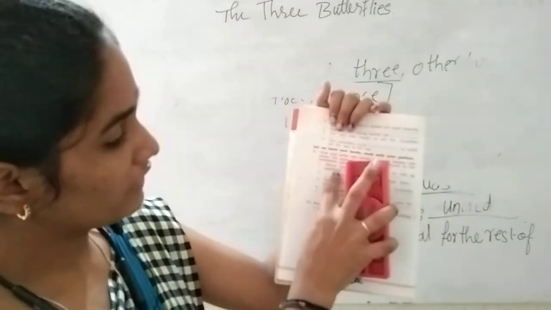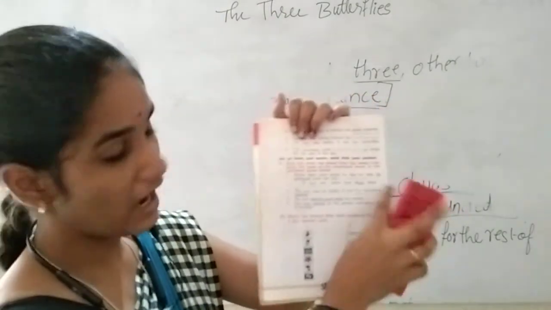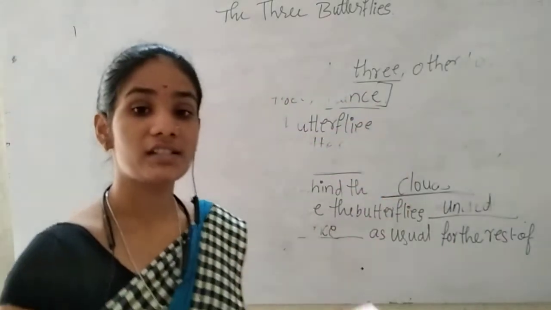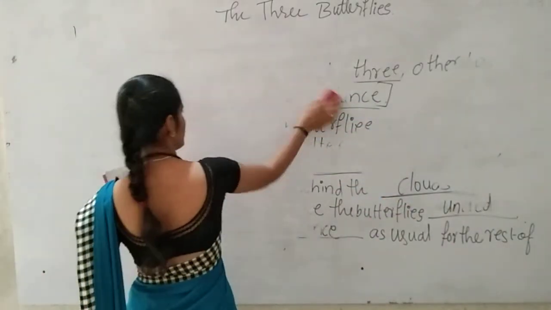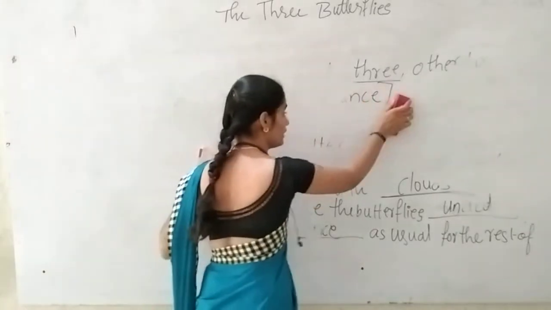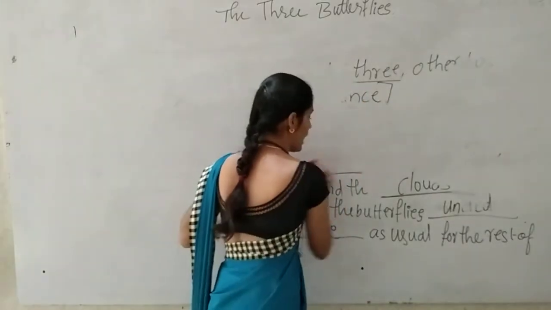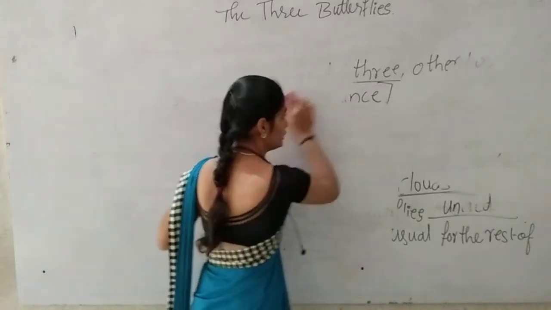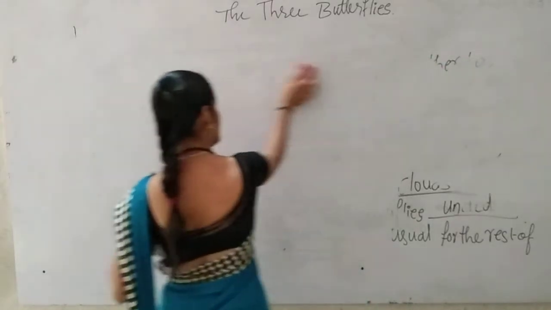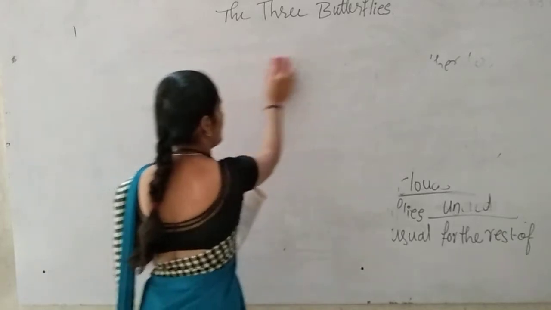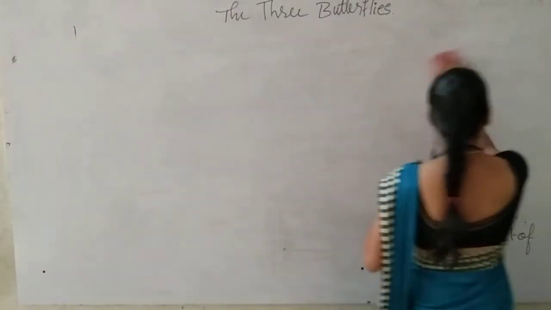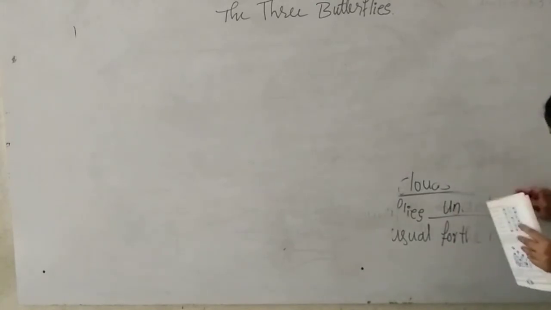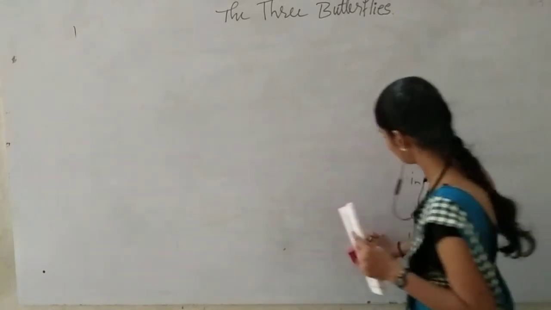See here, they have given a sentence and they have underlined some words. For the meaning of those words, in the lesson they have used another word. That another word we have to identify and write, the word which is used in the lesson. So let us do it.